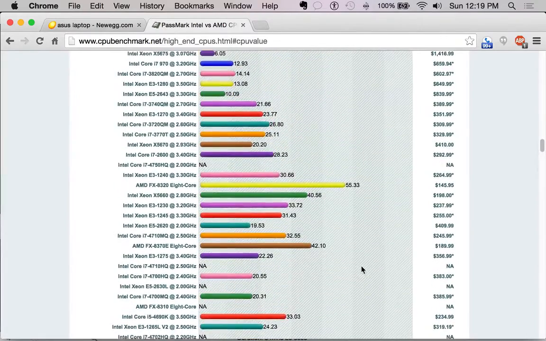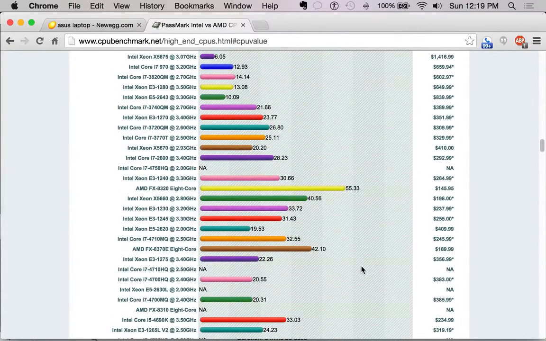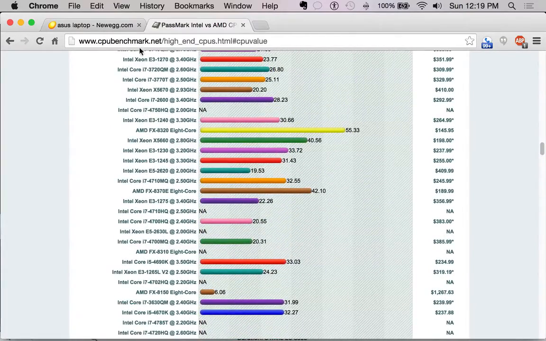If you're looking to do some gaming on the computer, I wouldn't go too far down this chart. So this one might be a decent deal. You'll pay a little bit more, but we'll talk about what components in your computer should have a higher price tag on them because you need them to perform better for what you're doing. As an example, this chip would be pretty good for the performance for a gaming computer.